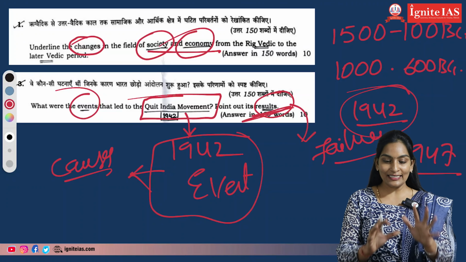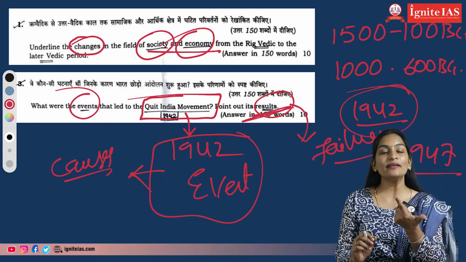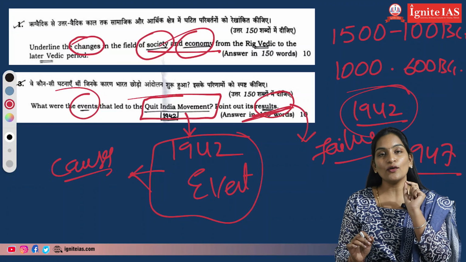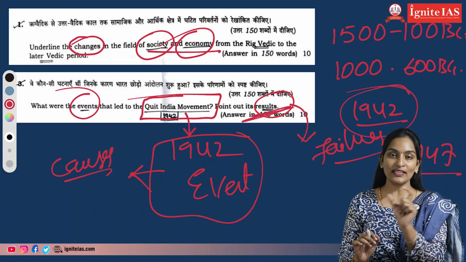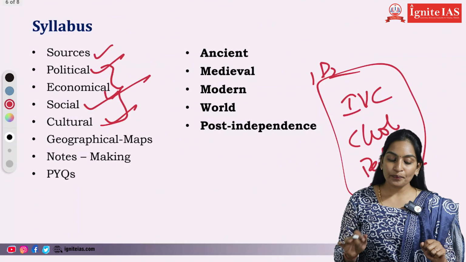If we deal with this topic, in Rig Veda we'll be reading the society topic, and in later Vedic you'll be reading the society topic. Then you have to write what were the changes in the society of the Rig Veda and the society of the later Veda. So this is how we deal with history.